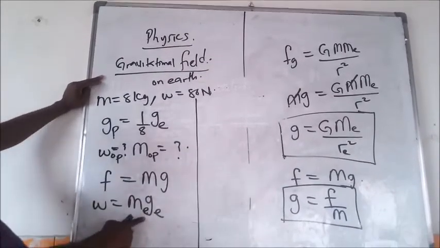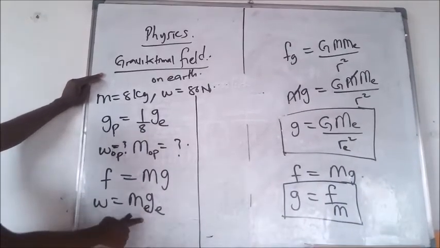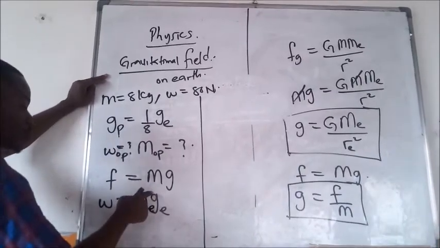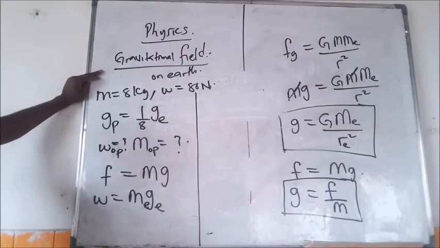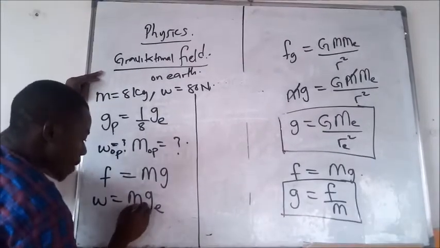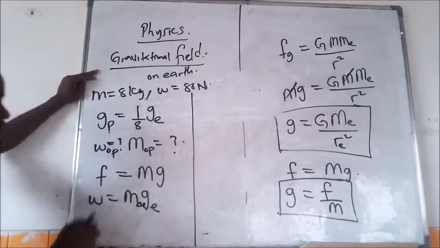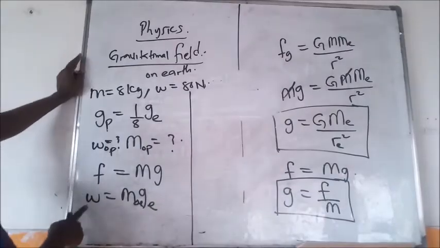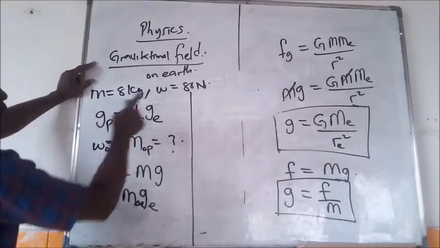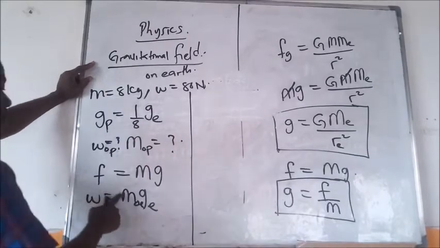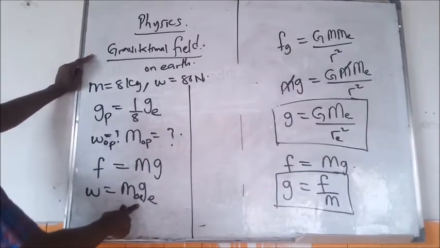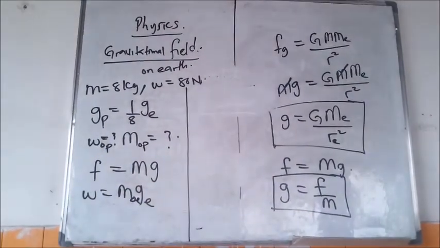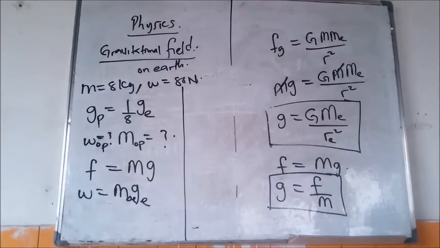And also, mass on the Earth. This is not mass of the Earth though. Mass of the body on the Earth, and this is the acceleration due to gravity of the Earth. Okay? What is your weight? 80. Your weight is 80. What is the mass of the object? 8. And what is the acceleration due to gravity of the Earth? 1 over 8.